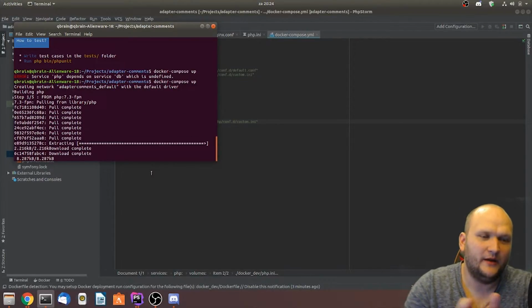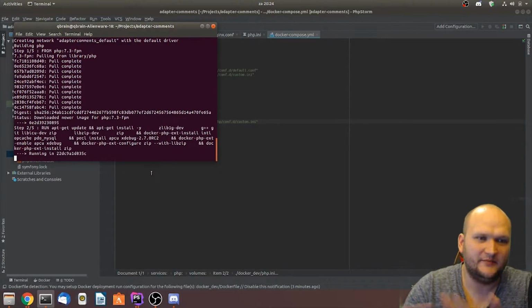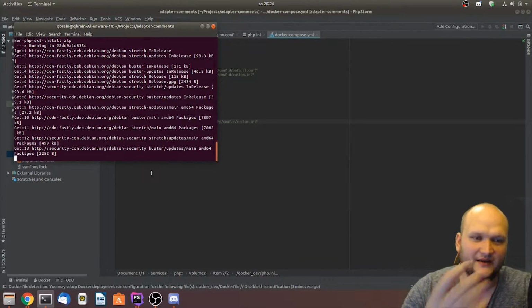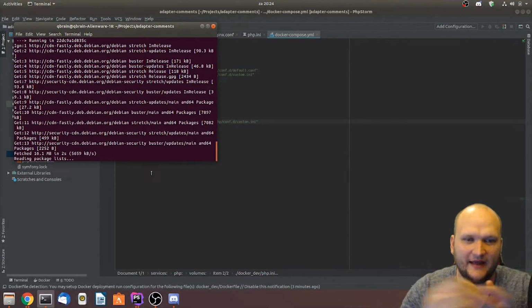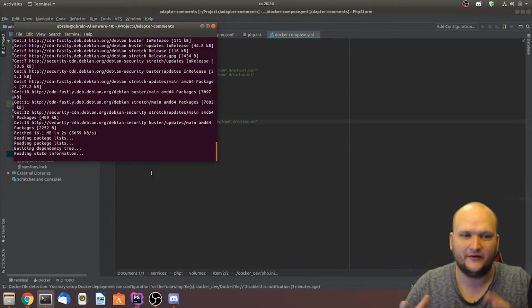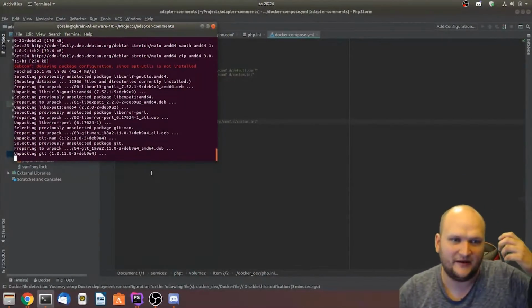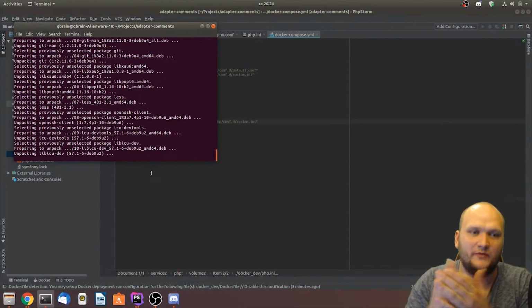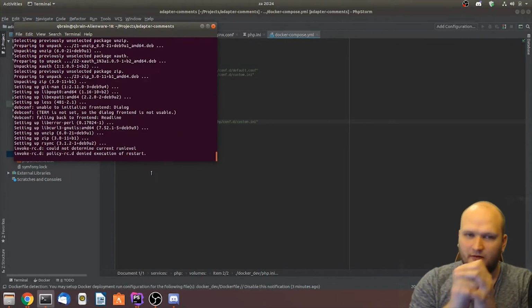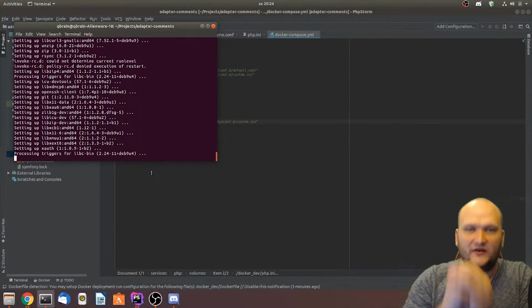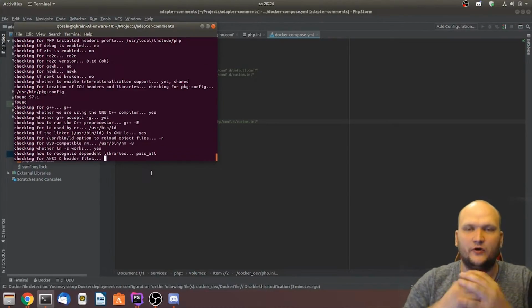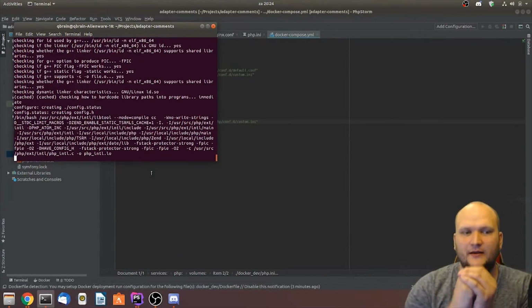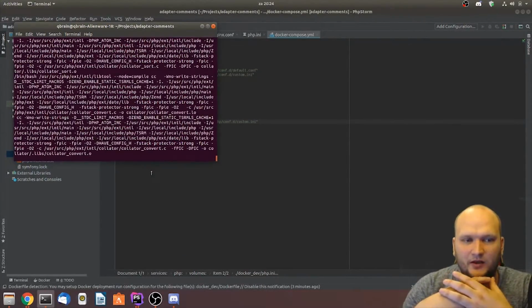So right now, it's actually pulling PHP 7.3 from the internet. Docker is basically getting PHP, getting everything that we defined in the Docker Compose file, makes a nice little package from it, and then runs the package. So we can actually run our code inside the package. And then, yeah, we test it out.